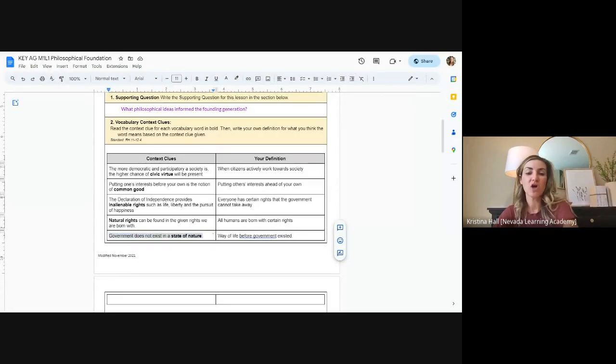No two governments are the same. Government does not exist in a state of nature, and that means the way of life before government existed. So life existed long before government. Government is more of a modern era concept.